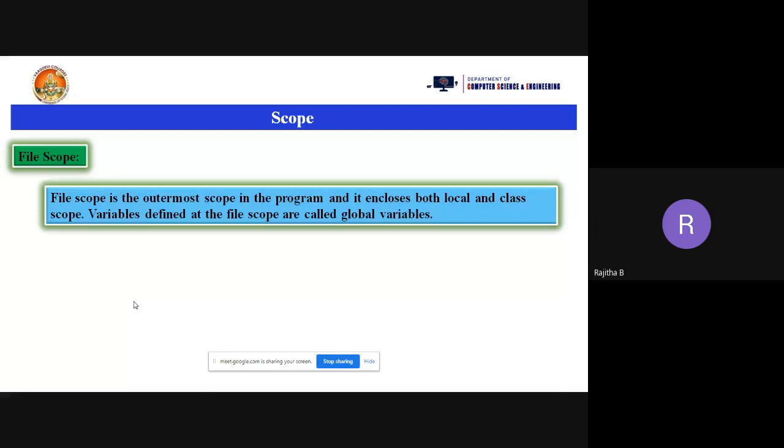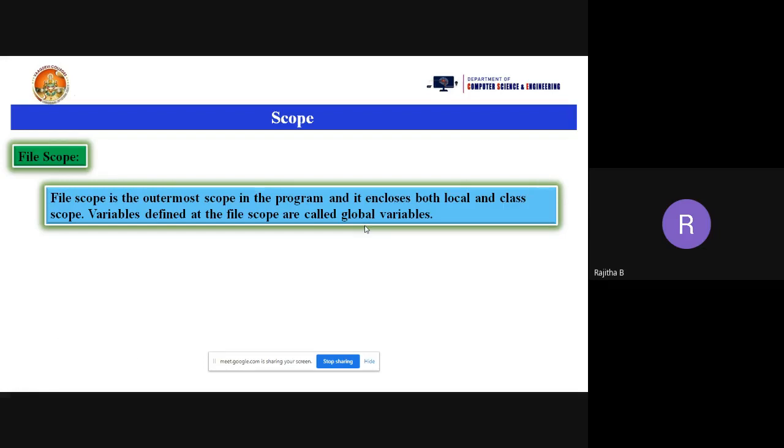So the file scope is the outermost scope of the program, and it encloses both local and class scope. That is, if you are using the class concept, we can use that variable in the class also. And variables defined at the file scope are called global variables. Just note this point: a file scope variable is also called a global variable. So if you are declaring the variable outside of the class, meaning globally, you can access that variable throughout the program. So that is called file scope.